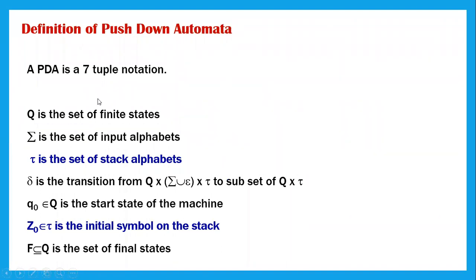So it is a 7-tuple notation which has Q, which is nothing but a set of finite states. Then sigma is a set of input alphabets. Tau is a set of stack alphabets. On the stack, whatever alphabets we push or pop, that we call tau here. And then delta is nothing but the transition. And then Q naught is the start state. And Z naught is nothing but the initial symbol on the stack,